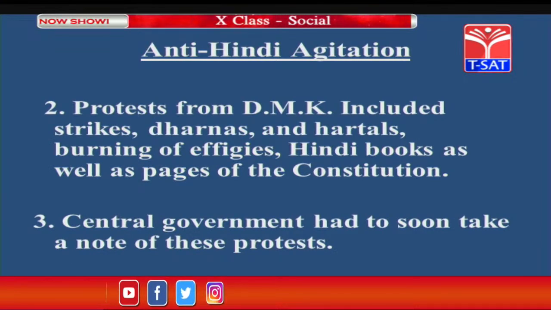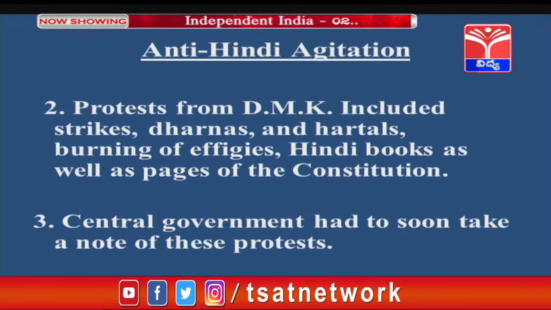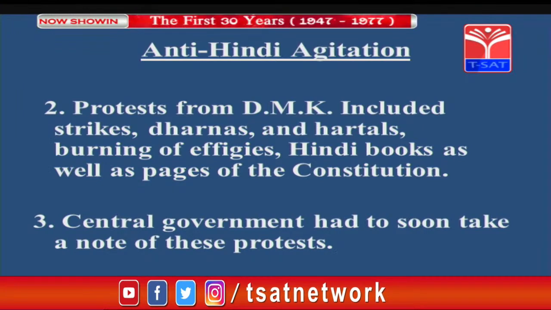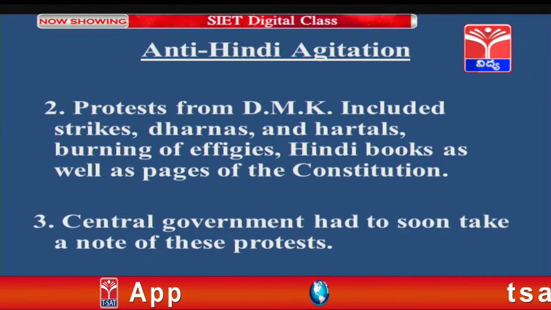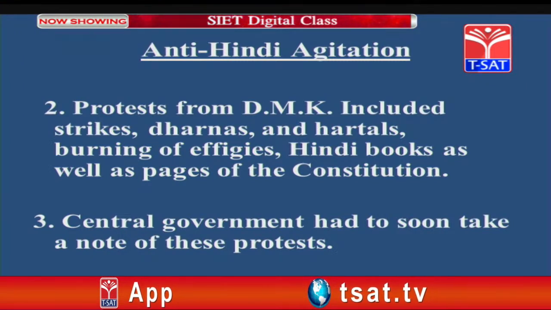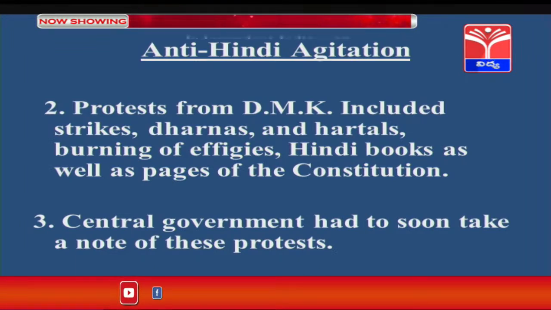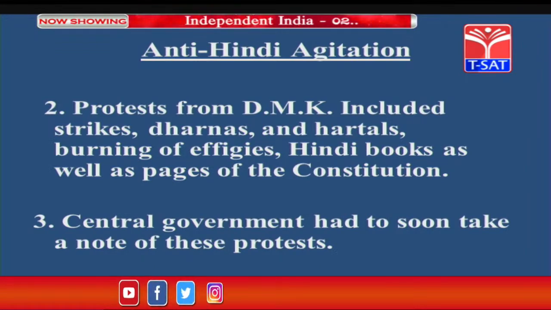Protests from the D.M.K included strikes, dharnas and hartals, and burning of effigies, Hindi books as well as the pages of the Constitution. The central government had to soon take note of these protests.